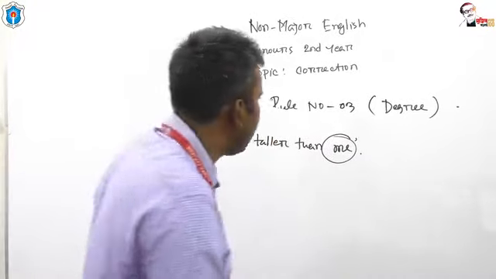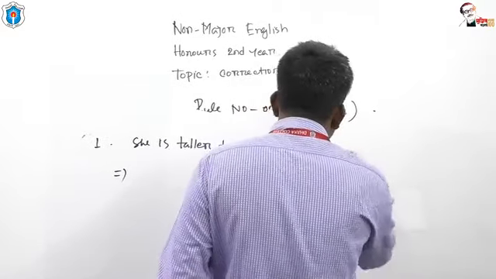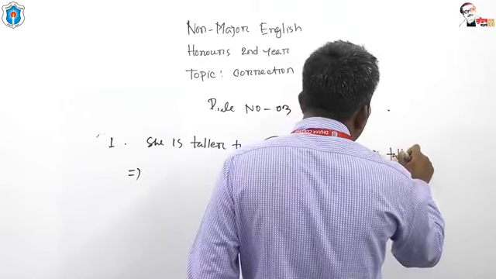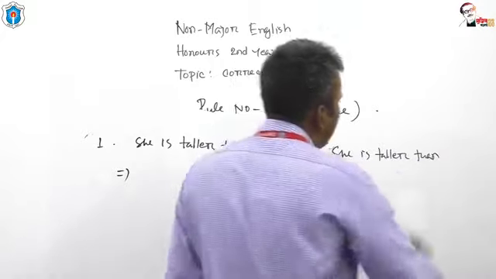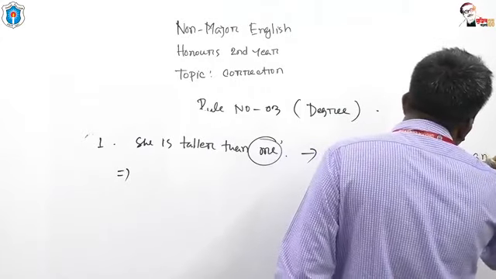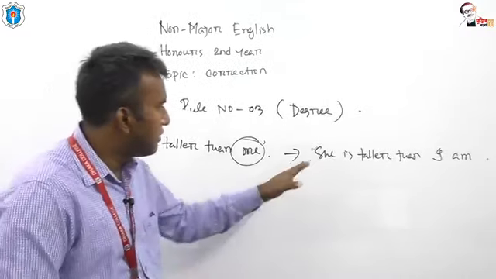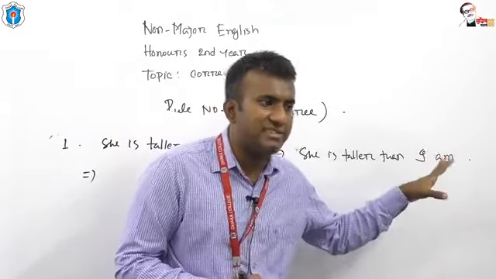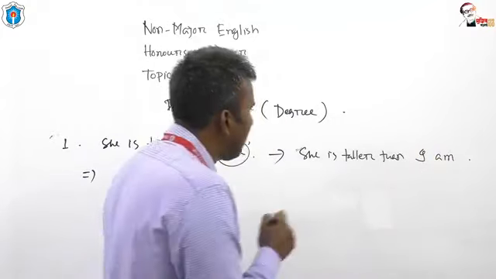The sentence is: she is taller than I am. This is the full sentence.